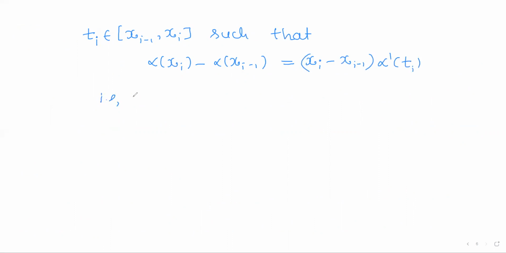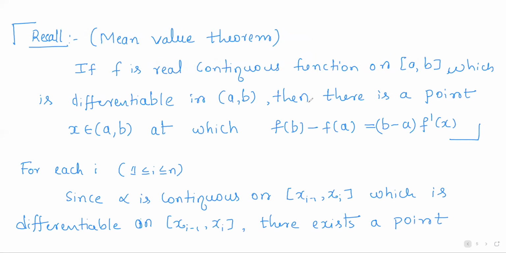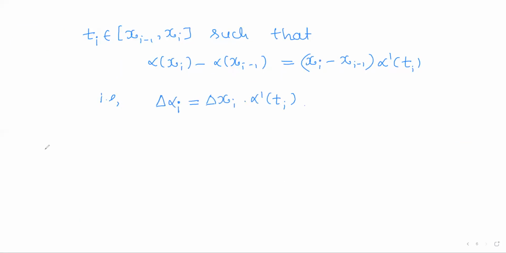That is nothing but delta alpha i. And xi minus xi minus 1 is the length of the interval, denoted by delta xi, into alpha dash of ti. This is true for each i.